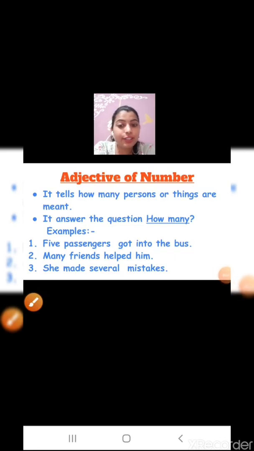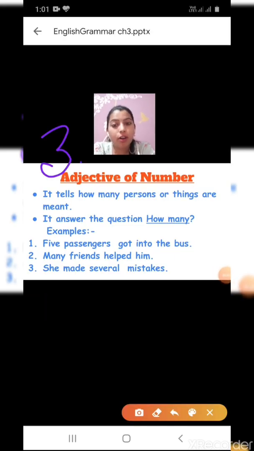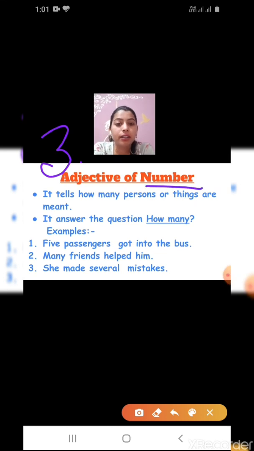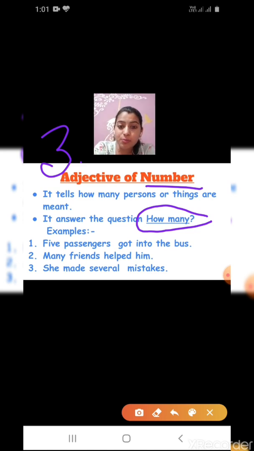Now the third type we study is adjective of number. It tells how many persons or things are meant. When we are talking about numbers, that means how many.